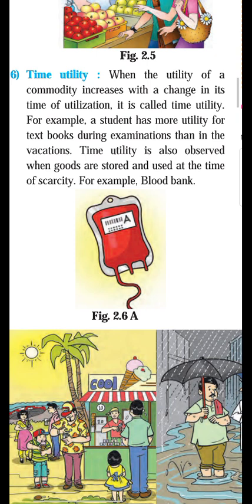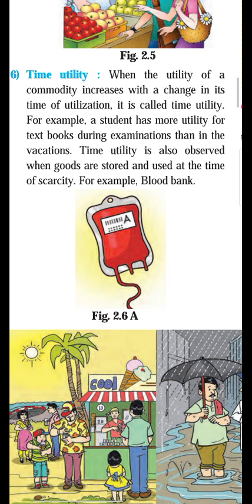Why is it a relative concept? Because it changes from time to time and place to place. So what explanation we have seen in the feature, this is the same with these types. So the types of utility, the sixth one is time utility. It means the time utility increases due to change in time of utilization. It is called as time utility.